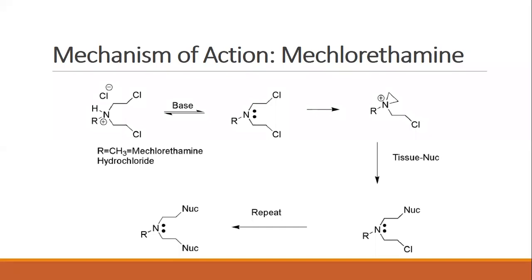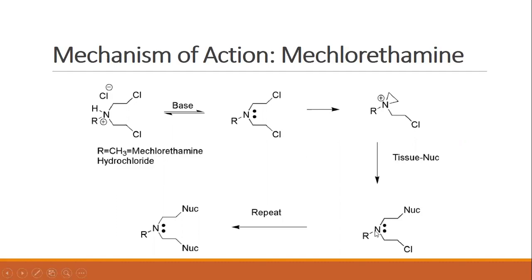This is the mechanism of action of mechlorethamine. See, this one is mechlorethamine, where R represents a methyl group. This mechlorethamine forms a highly reactive aziridinium ion over here that binds with the DNA base of the cancer cell. Let's see, this mechlorethamine is attached to one strand of the DNA molecule, whereas the other chlorine is free. Once again, the same activation takes place.